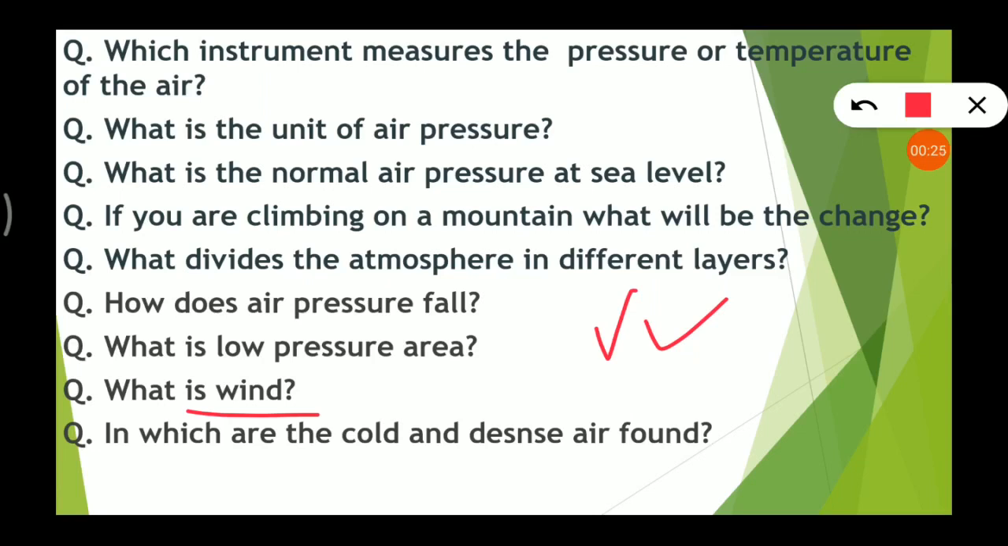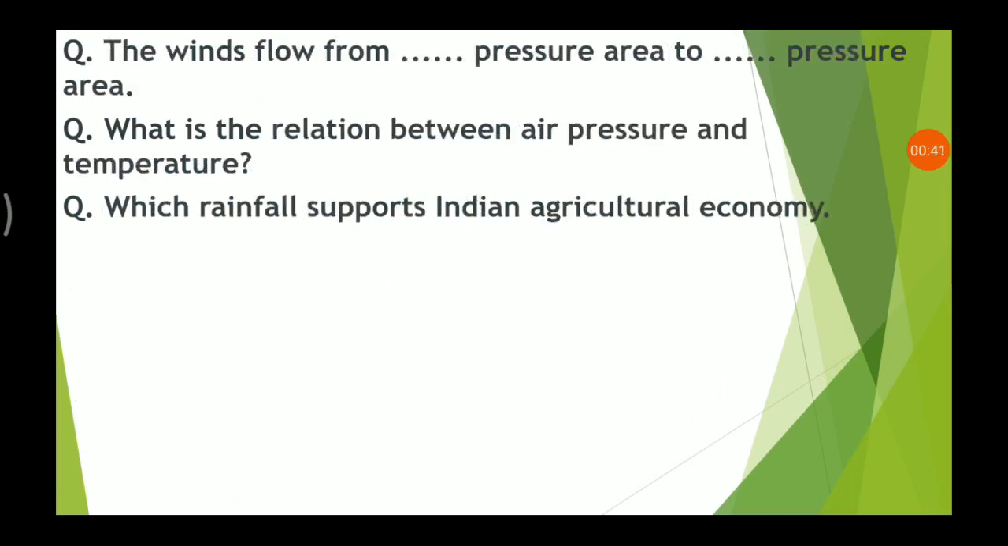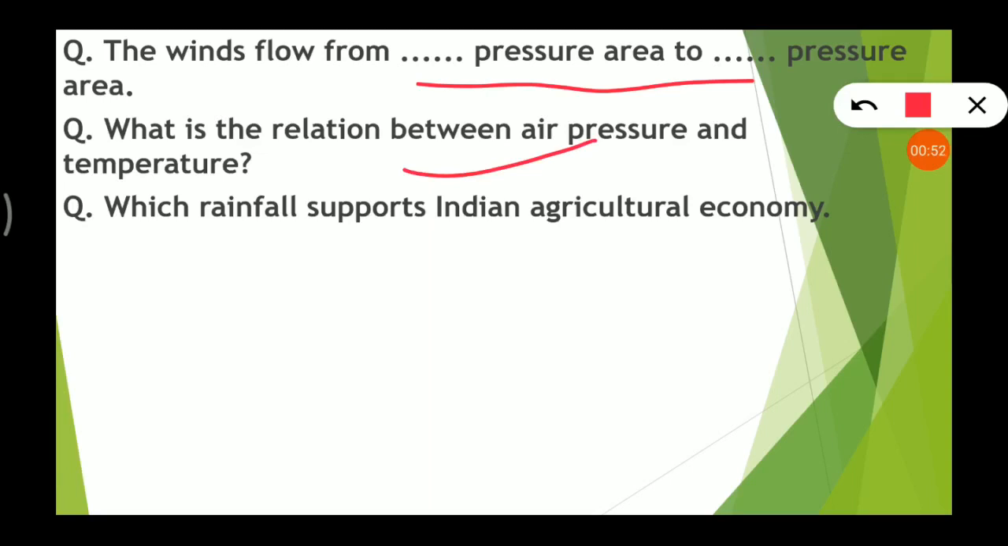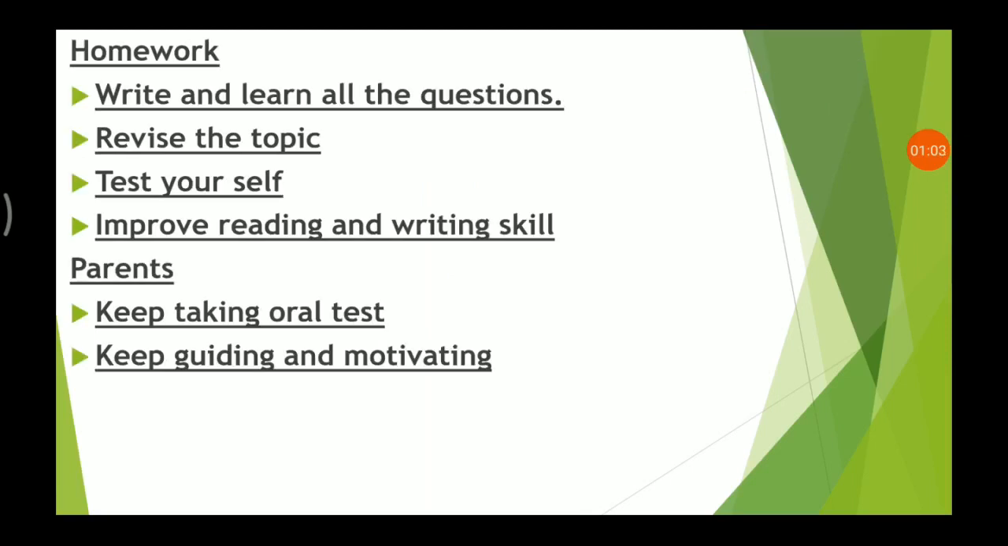In which area is the cold and dense air found? So it is found in high pressure area. The winds flow from high pressure to low pressure. What is the relation between air pressure and temperature? They are opposite to each other. If the temperature is high, the pressure will be low. Which rainfall supports our agricultural economy? Monsoonal rainfall.